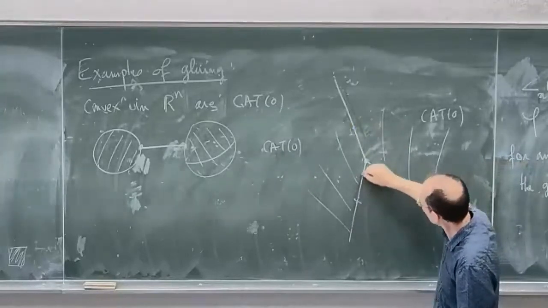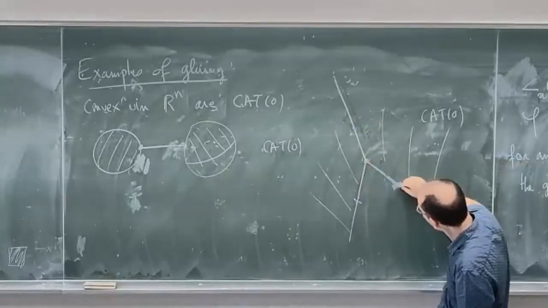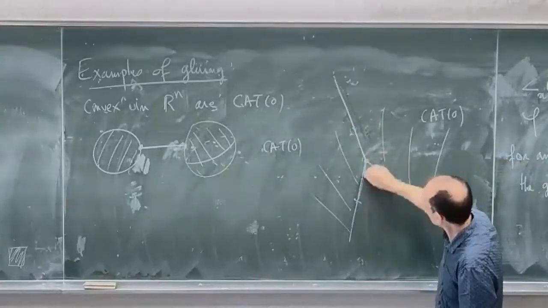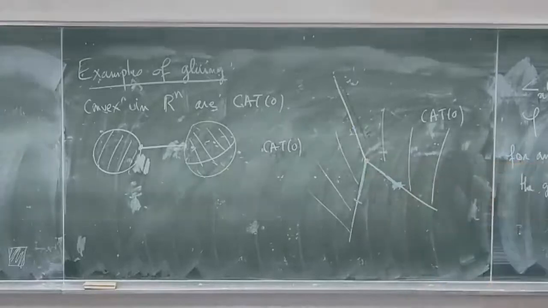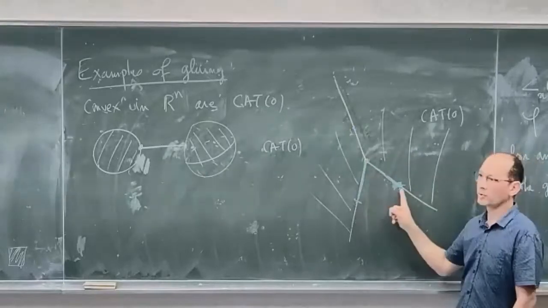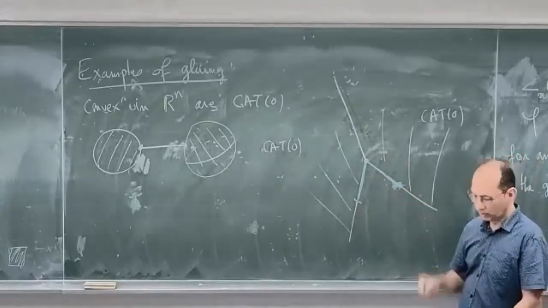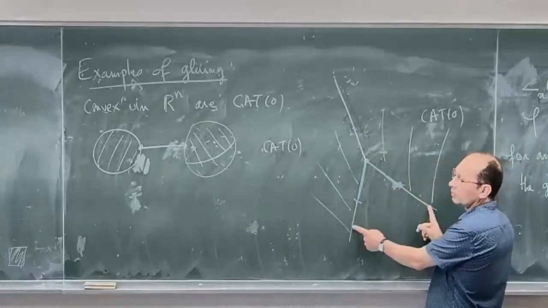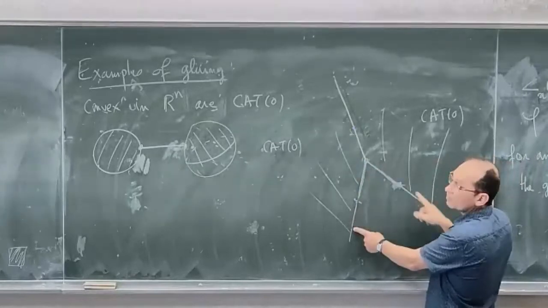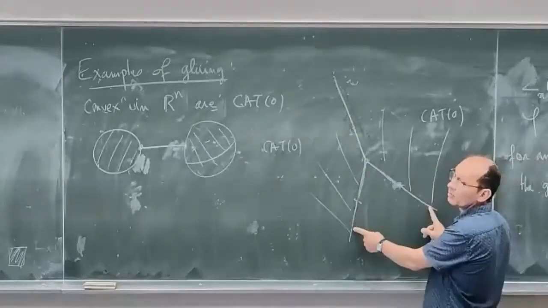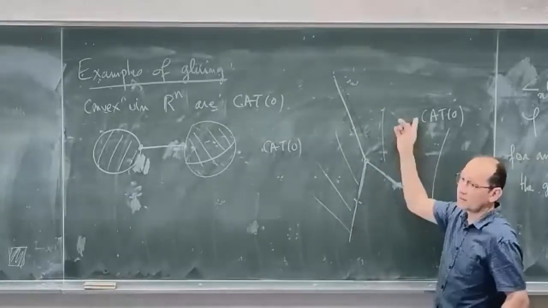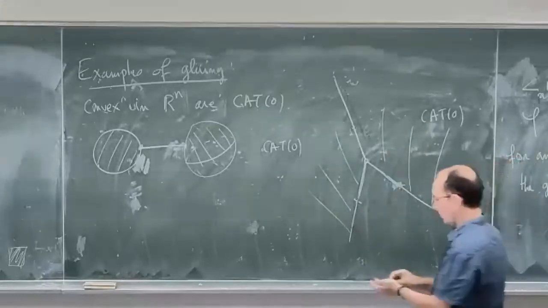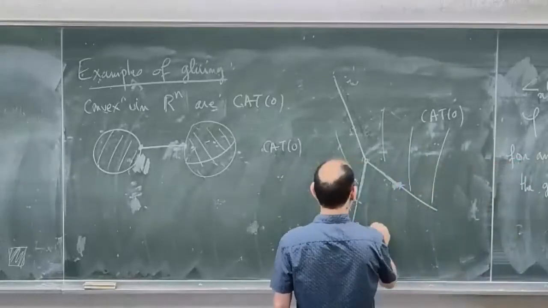And the minimizer you get is this, so this is the geodesic between these two points. But when you do that, what you observe is that if you take two points on the boundary, the geodesic remains in the boundary. So the boundary is convex in this CAT(0) space.